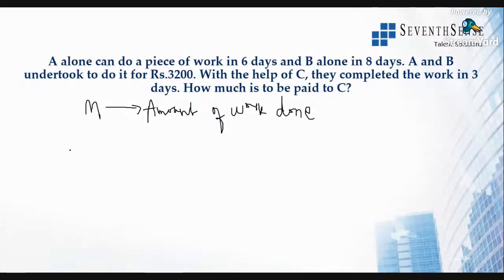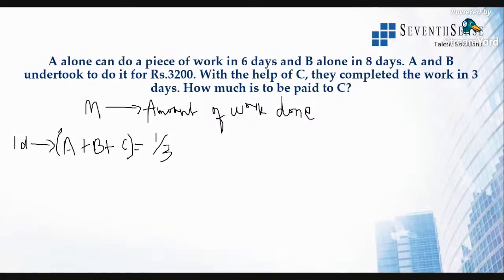So together they're telling A plus B plus C, they finish it in 3 days. So it means every day they are doing 1/3 of the work. Always remember guys, I am taking 1 day's work here. Always remember the fraction is always 1 day's work. Together they are doing 1/3 of the work. So in 3 days they would have completed the work.